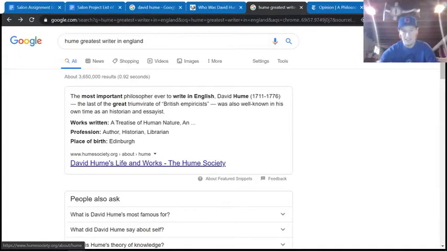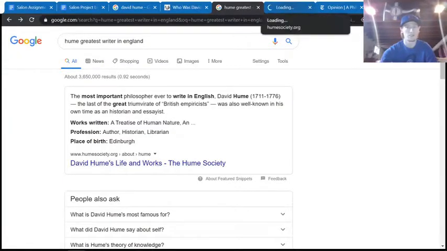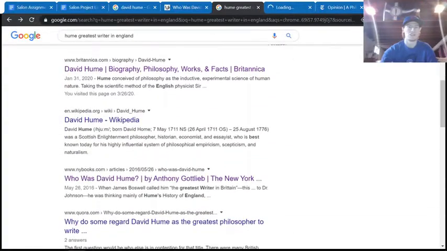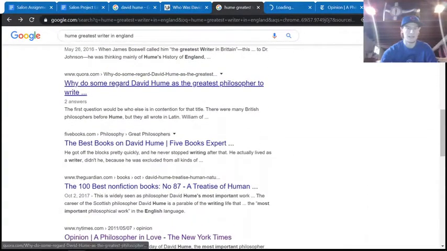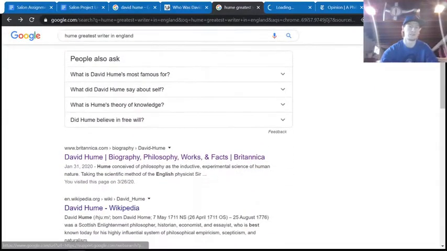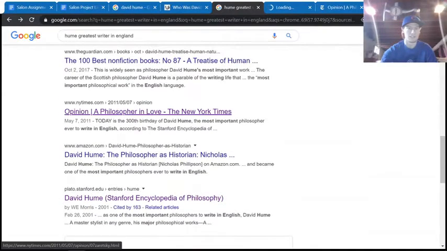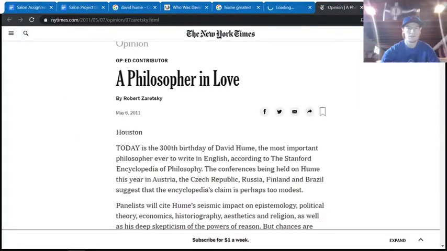I would say that the Hume Society might be biased towards Hume. Regardless, still a very good source. I wanted to challenge this though, so I kept going down, because we're not always going to find a .org to back up everything we're saying. So I wanted to give you another example. I went down to this one here, New York Times, an opinion piece. They've got to fact check this, but you can see it right here: David Hume, the most important philosopher to ever write in English. Went to this one, found that same quote.